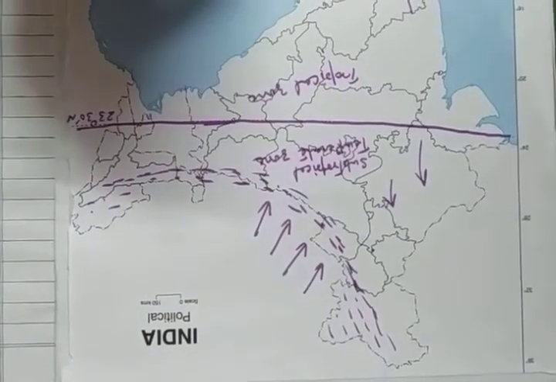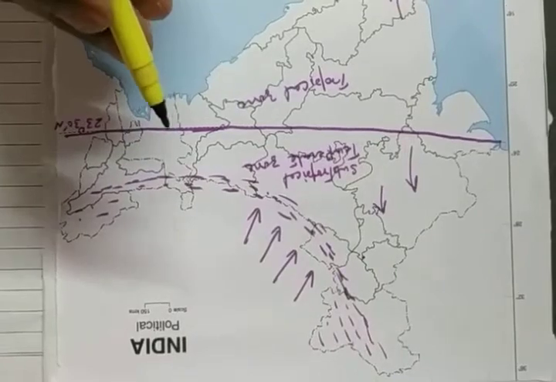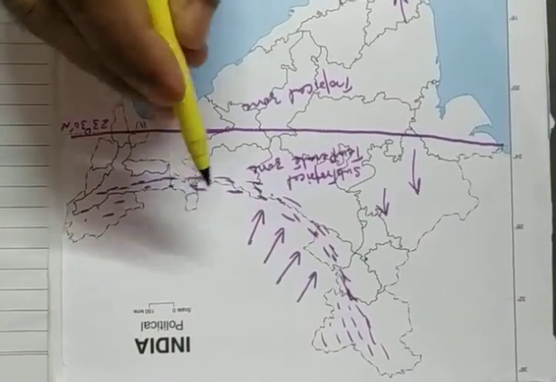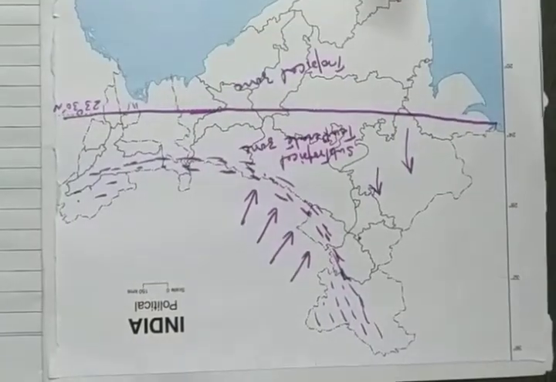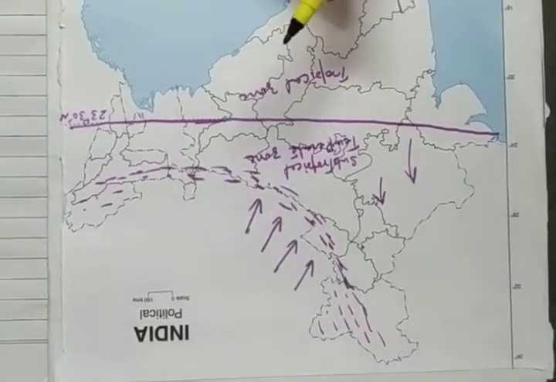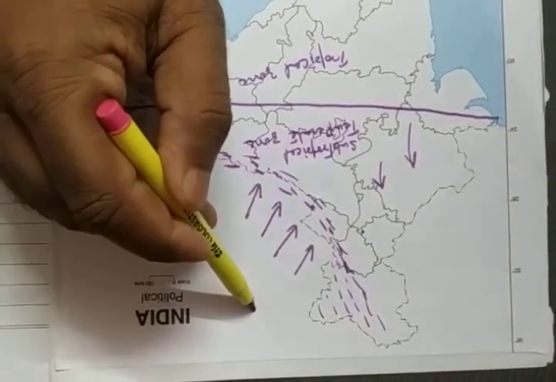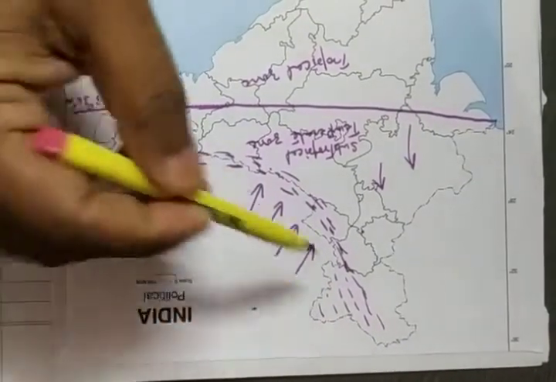That's why these mountains protect us from the very severe cold winds. It is because of these mountains that this subcontinent experiences comparatively milder winters as compared to Central Asia. So, children, see how the Himalayas.